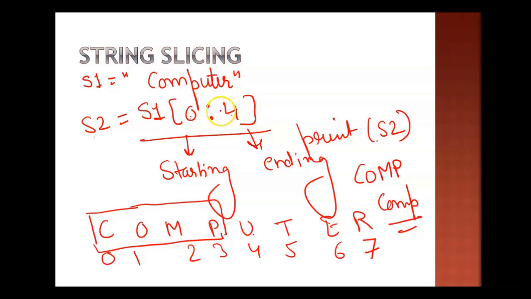Like that only they can give any of the values. Suppose here we have a -4 value, okay? So you will start from -1, -2, -3, -4, -5, -6, -7, and -8. Starting value is 0 only. So it will work from here to here. Okay, -4 is here only, and the end is not acceptable, so it will work till here only, COMP. By chance we are getting the same value, but this is not always the same case. Like that they can ask some questions from string slicing.